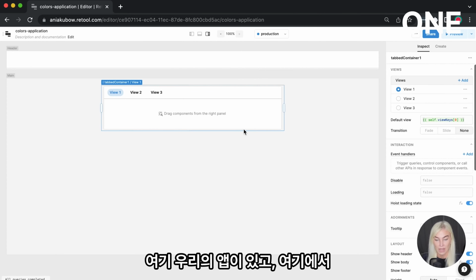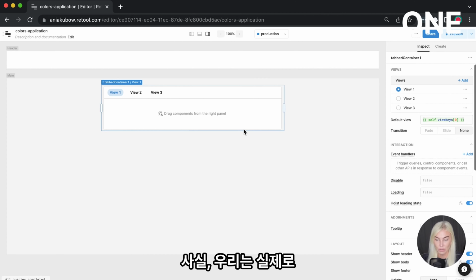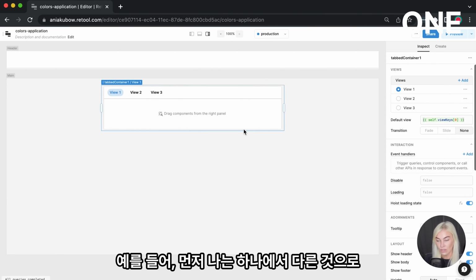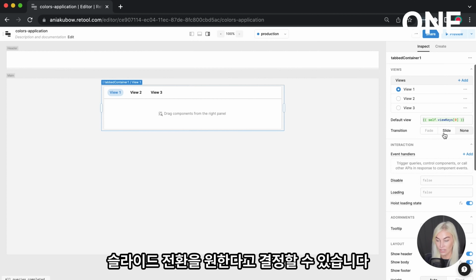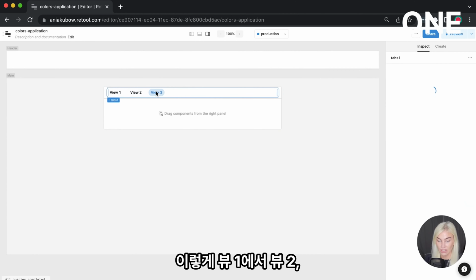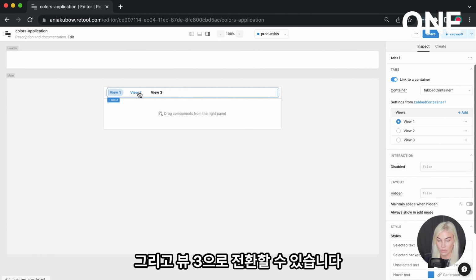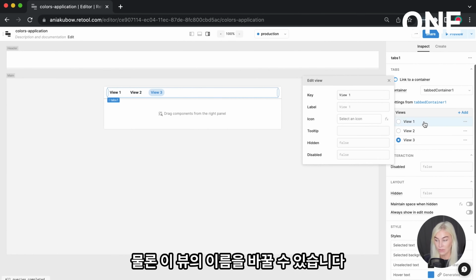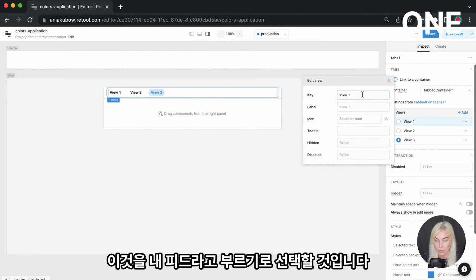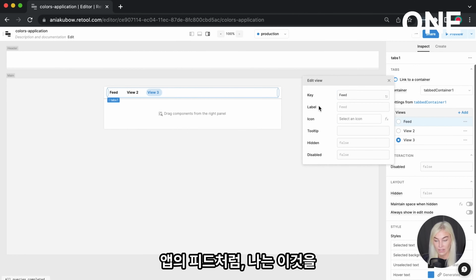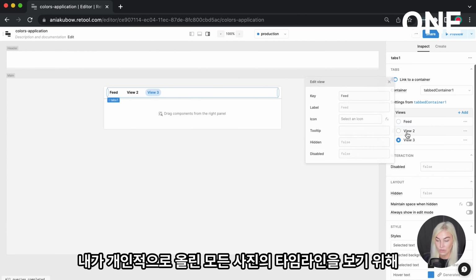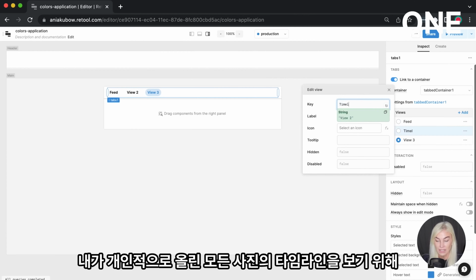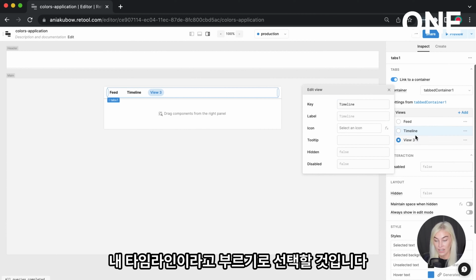So here we go. Here is our app. And in here, we can actually do a bunch of personalization. For example, first off, I can decide that I want transitions to slide in from one to the other, just like so, from view 1 to view 2 to view 3. And then, of course, we can rename these views. So I'm actually going to do that. I'm going to call this my feed, like the app's feed. I'm going to call this my timeline, to see a timeline of all the pictures that I have